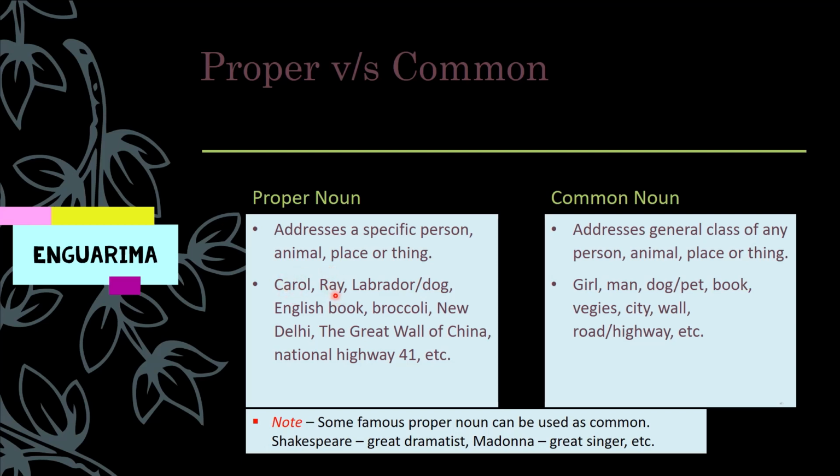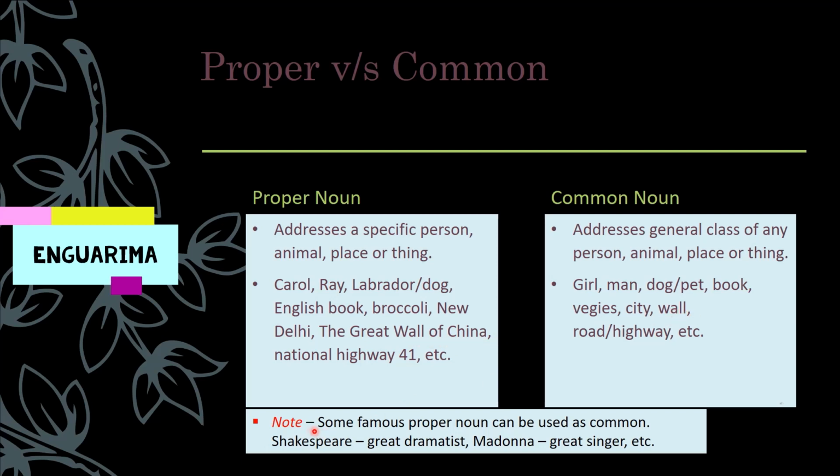Instead of saying Ray in common noun, we will address him as a man. We are saying Labrador breed instead of saying any dog breed. We are saying English book instead of saying book. Instead of saying the Great Wall of China, we are saying wall.